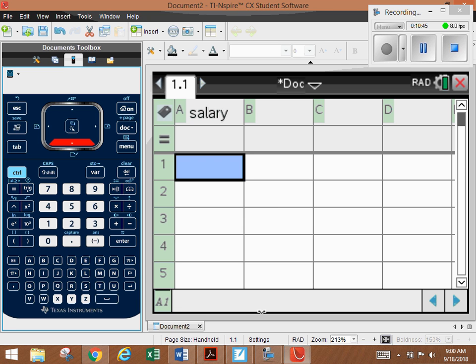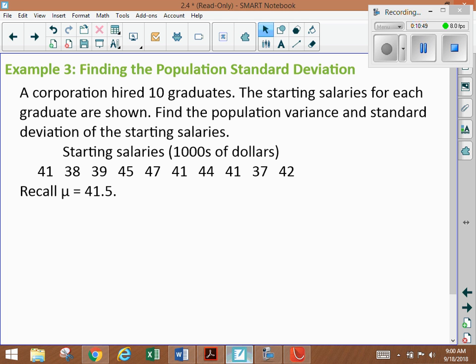And now we'll enter these data points in there. So there they are. Let's get them in there.